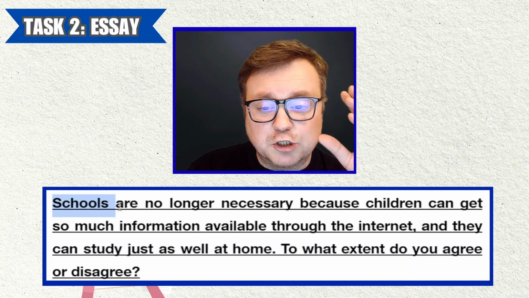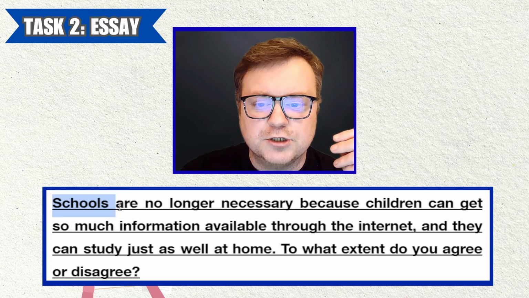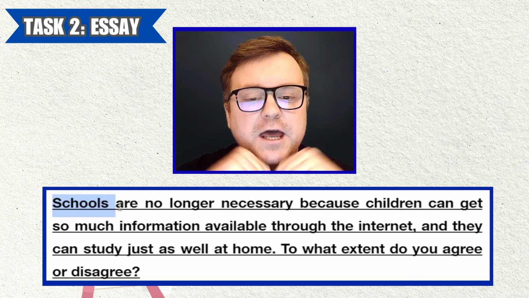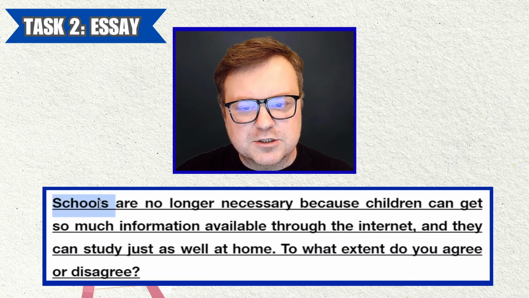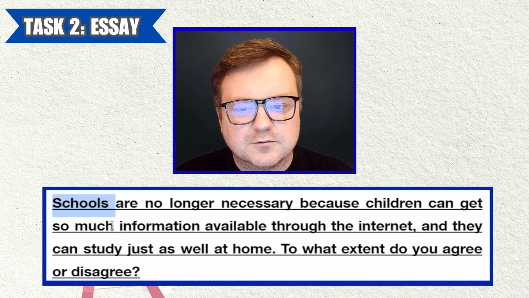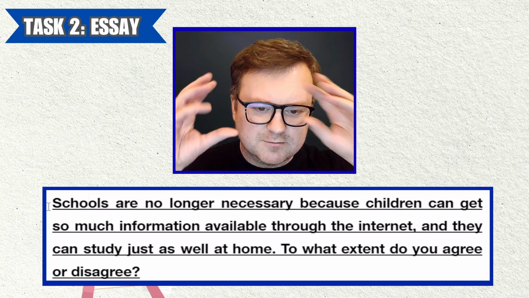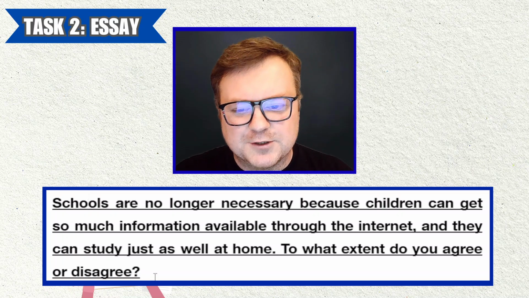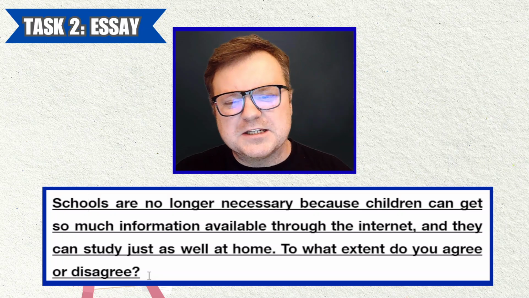If the candidate agrees with this statement that schools are no longer necessary, that we don't need schools, then body paragraph 1 will be reason 1 why the candidate disagrees. Body paragraph 2, reason 2 why the candidate disagrees. So you have a lot of scope, a lot of ability to develop here.